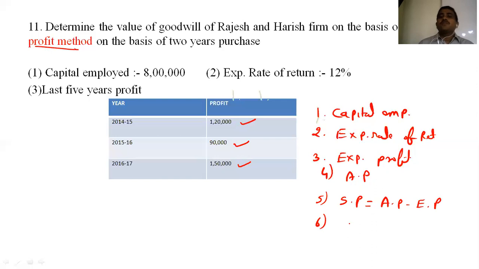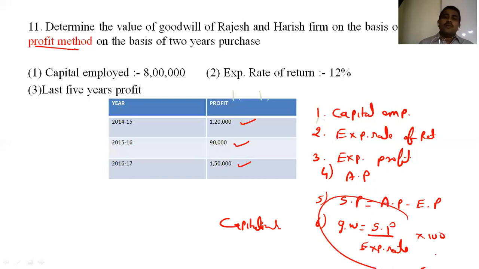After getting super profit, what can we do? We can find goodwill. Now here it is not the capitalized method. If it is the capitalized method, the formula changes. If they say do it by the capitalization method, the goodwill formula is: goodwill is equal to super profit upon expected rate of return into 100. But here capitalization is not asked of us. They are only asking for the super profit method.